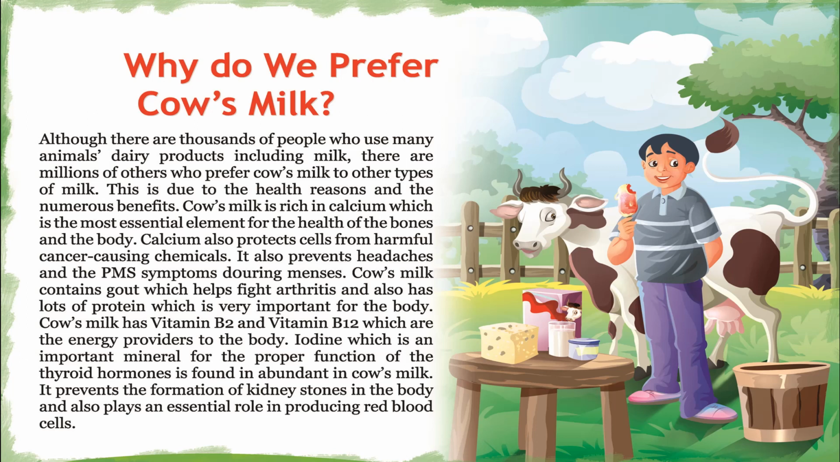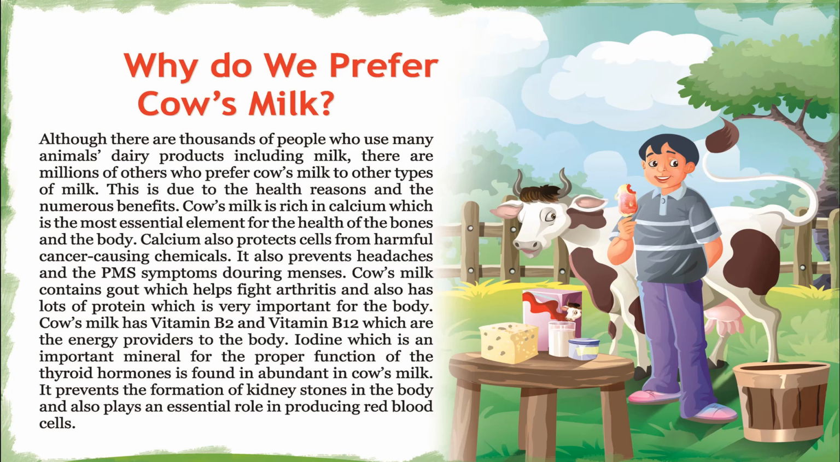Cow's milk is rich in calcium, which is the most essential element for the health of bones and the body. Calcium also protects cells from harmful cancer-causing chemicals. It also prevents headaches and the PMS symptoms during menses. Cow's milk contains gout-fighting properties, which help fight arthritis, and also has lots of protein, which is very important for the body. Cow's milk has vitamin B2 and vitamin B12, which are the energy providers to the body.